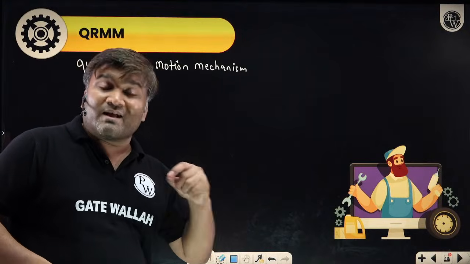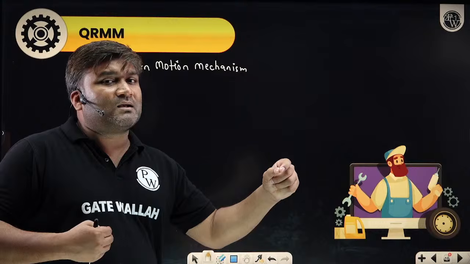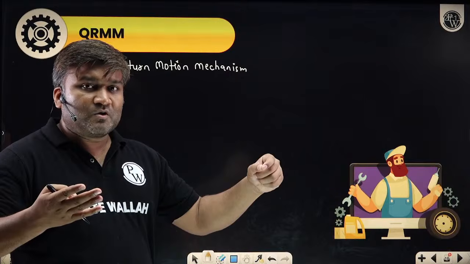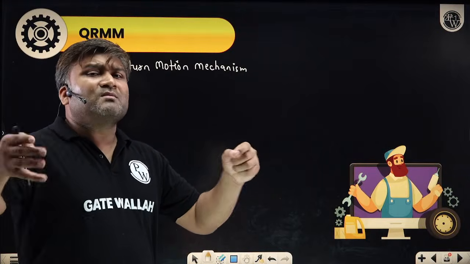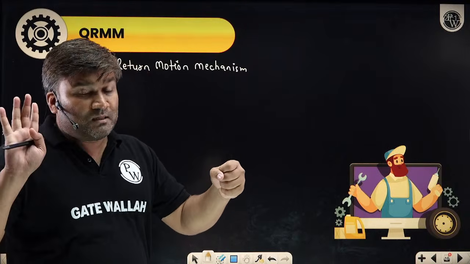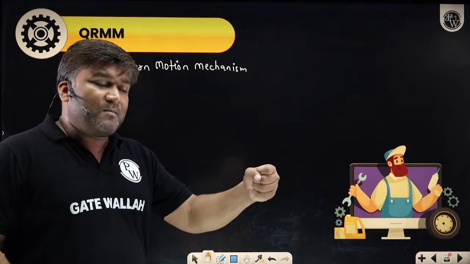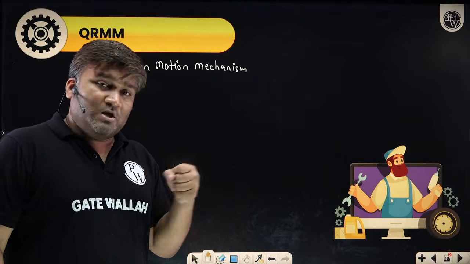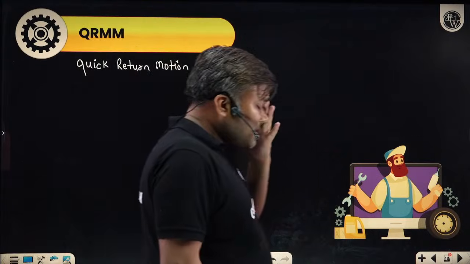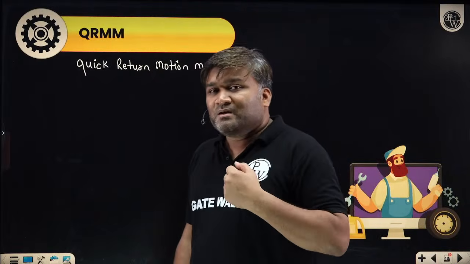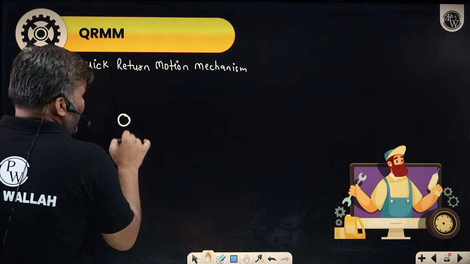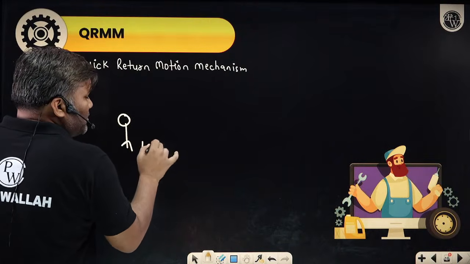Cutting stroke, working stroke, you cannot make it faster. Why? Because it has some constraints. Who is giving the constraints? Sir, manufacturing experts have told me that cutting should be at this speed only. That's it. No discussion on that. Okay, sir. On returning, I'm just coming back empty-handed, so I'll be coming back fast. Is the point clear? What does it mean? You can imagine it like if I'm a worker, I'm having some work, and this is a man, and I have to... There are so many bricks.